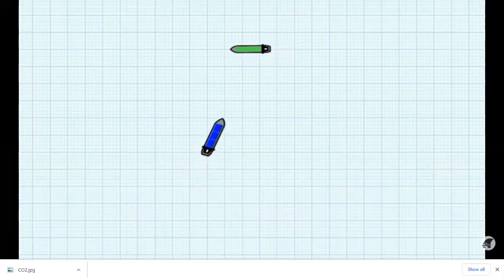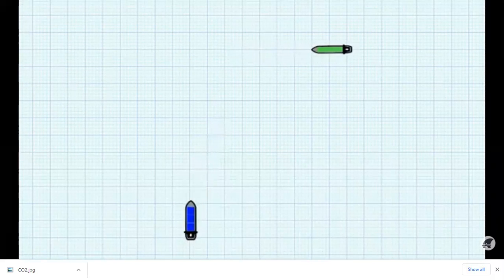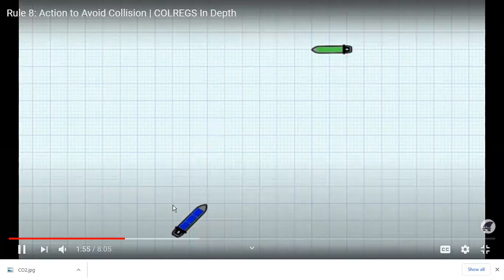So that is your rule 8, action to avoid collision. What actions you will take to avoid collision. So you have to take a good action, positive action as per good seamanship in ample time, and a good course alteration, whatever you do at one time, not in successive alterations. Large alteration at a time.